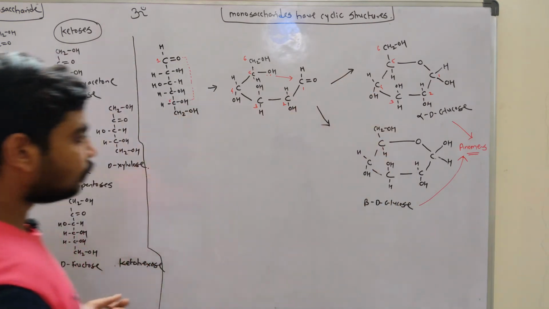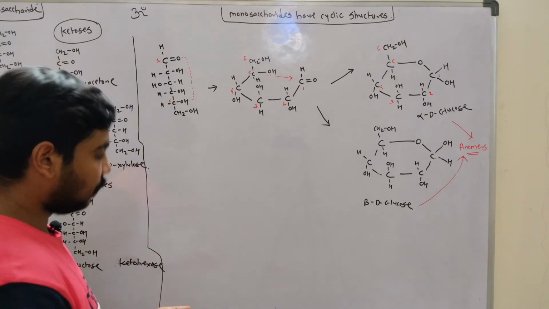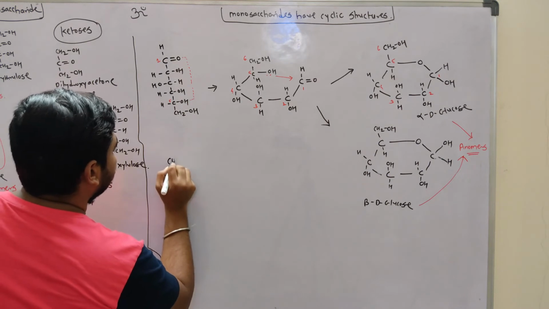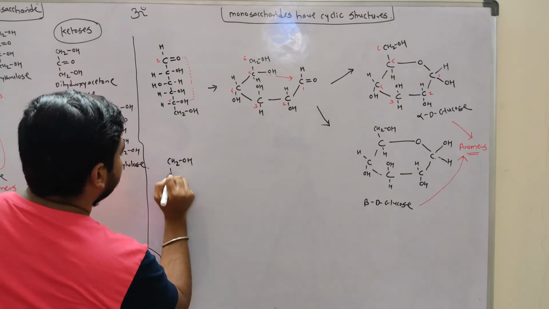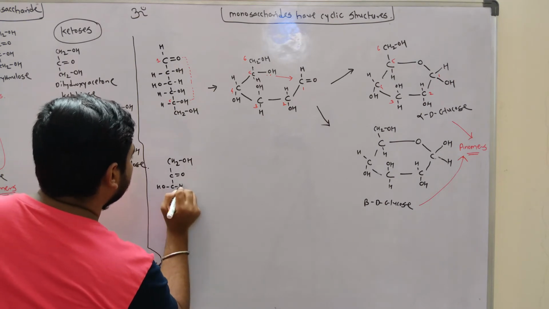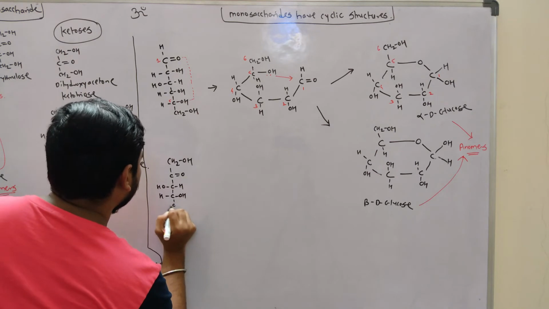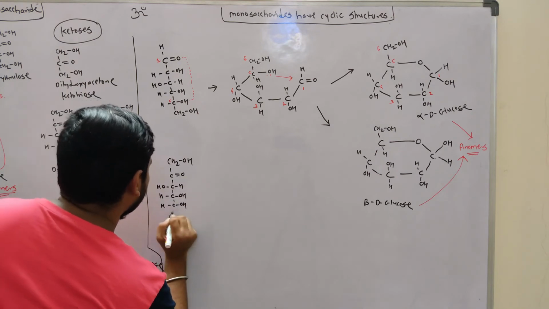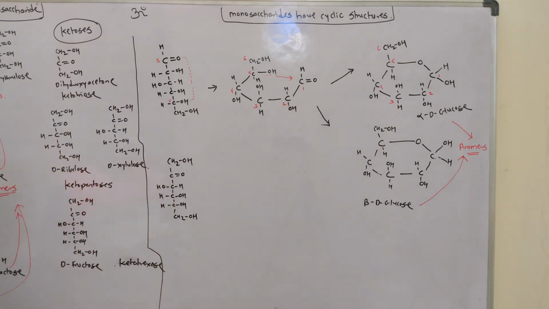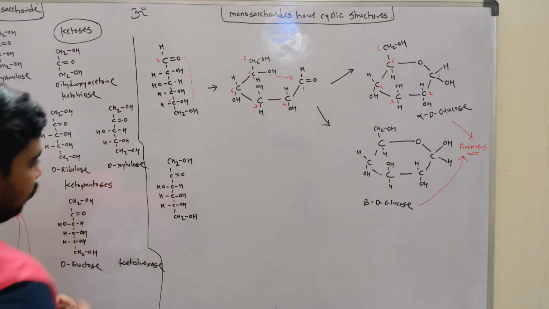Now we will see what happens in the case of fructose. Fructose has CH2OH, and carbons 1, 2, 3, 4, 5, 6.